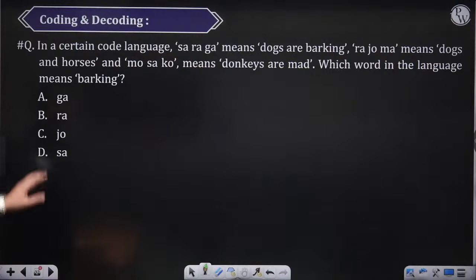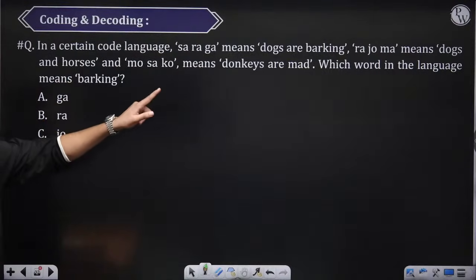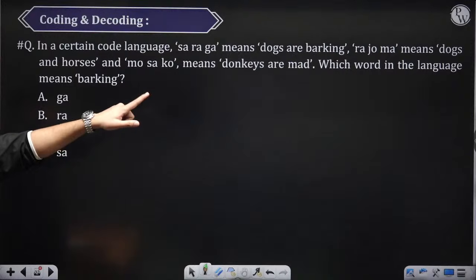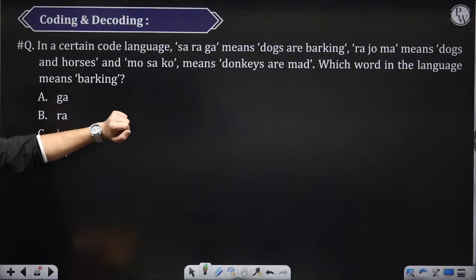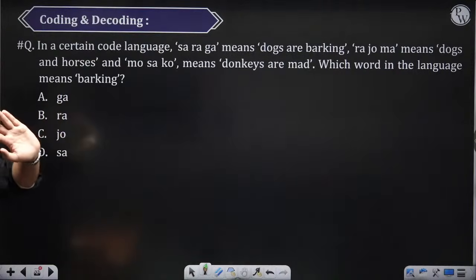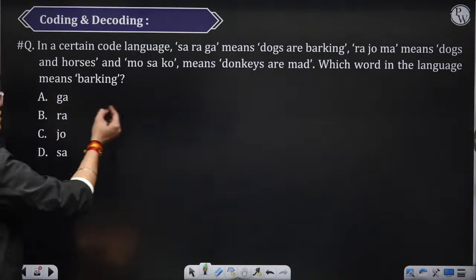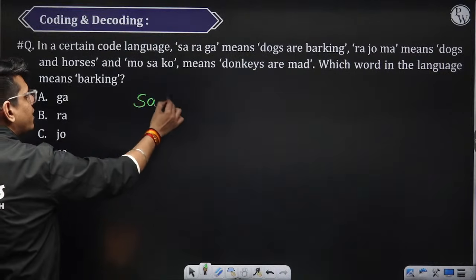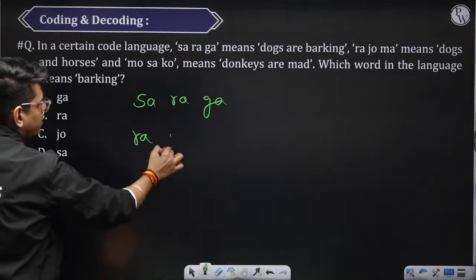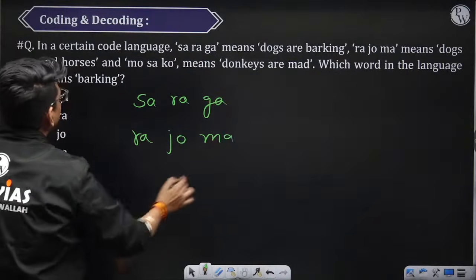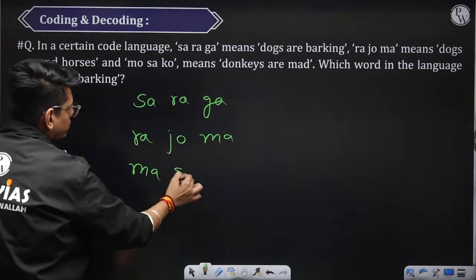ठीक है, in a certain code language, sa ra ga means dogs are barking, ra jo ma means dogs and horses, ma so ka means donkeys are mad. Which one of the following means barking? Try to do this. I am writing the statements here. Sa, ra, ga, then ra, jo, ma, sa, ko.